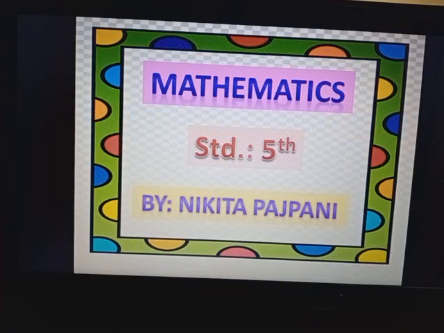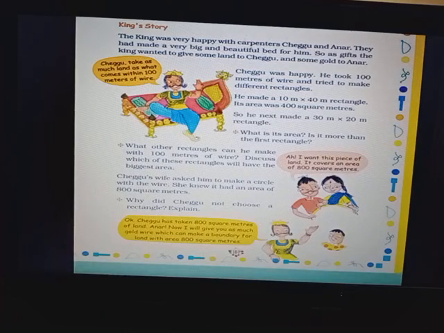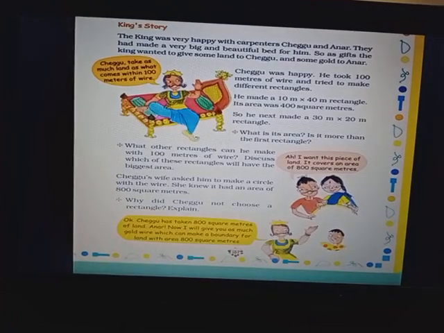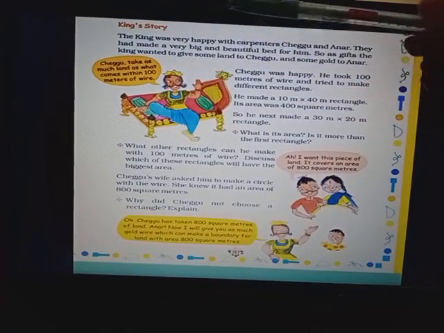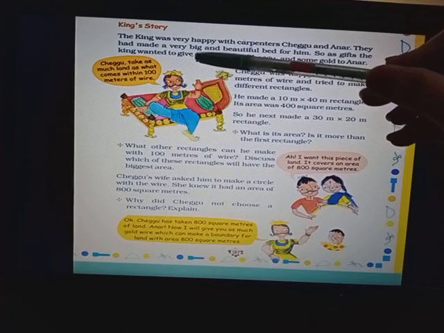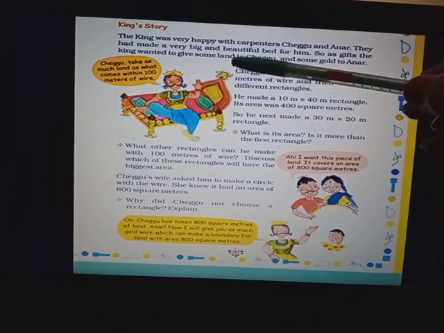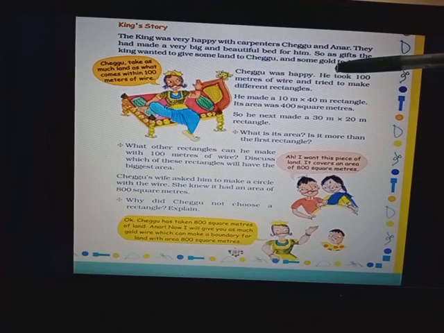Mathematics Standard 5, chapter 11, Area and its Boundary, part 6. In your textbook, this topic is given as King's Story on page number 157. You can open your textbook. The king was very happy with Carpenter Chagu and Anar. They had made a very big and beautiful bed for him. So, as a gift, the king wanted to give some land to Chagu and some gold to Anar.